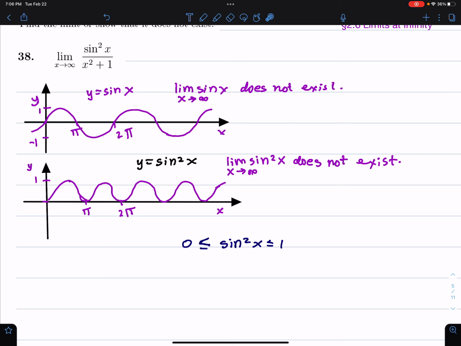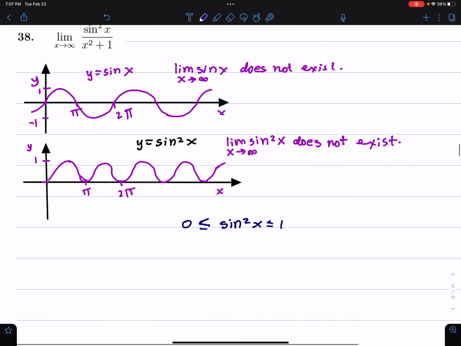But if you think about it, we do know that sine x is bounded between a minimum of -1 and +1. And when I square sine x, the minimum now is 0 because the result of squaring a real number is never negative. And actually sine of 0 is 0. So our minimum is 0, our maximum is 1.